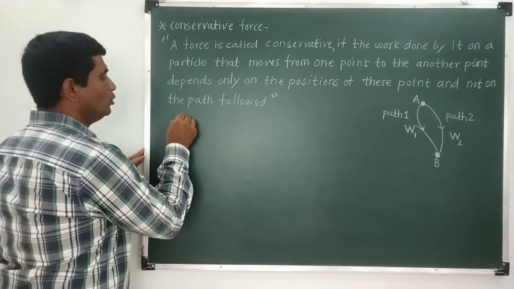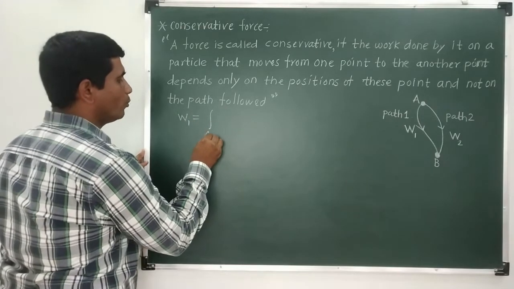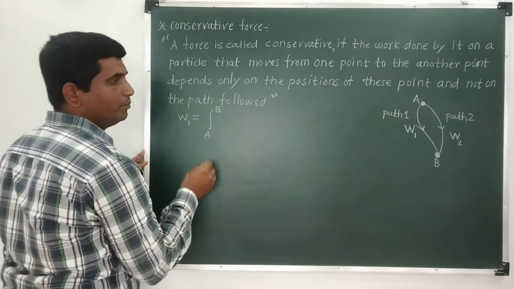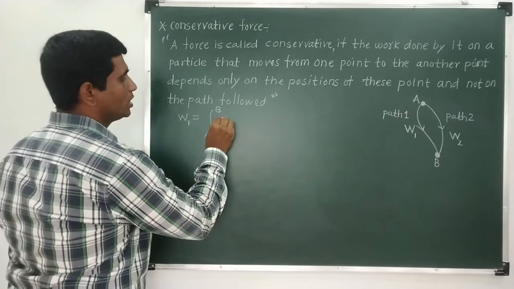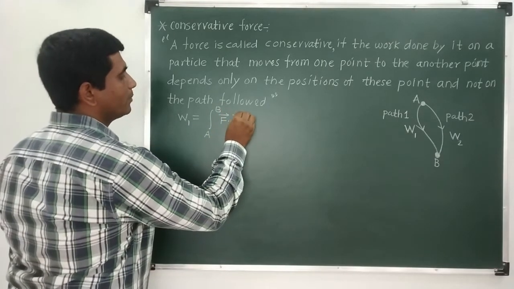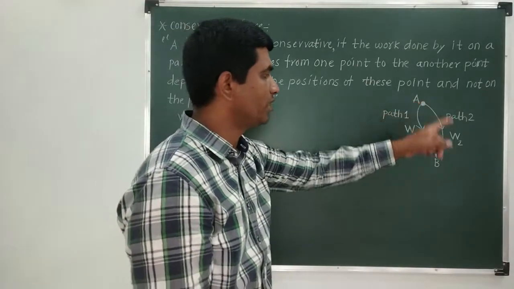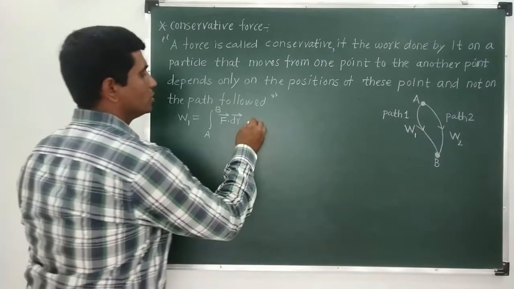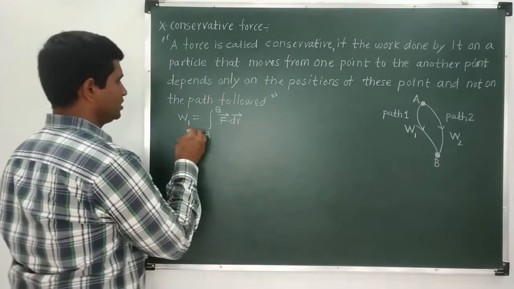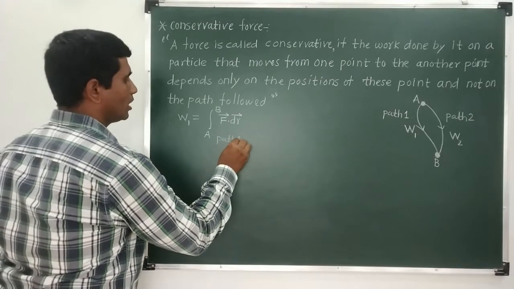W1 is the work done when the object moves from point A to point B. Let us say the work done formula is F bar dot dr bar, where dr bar is the infinitesimal small displacement when the object is going from point A to point B. Okay, so this is along path 1.